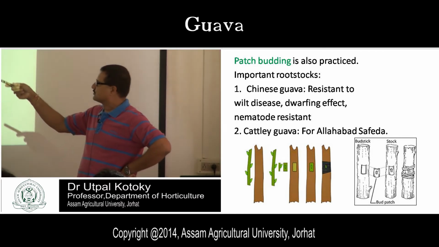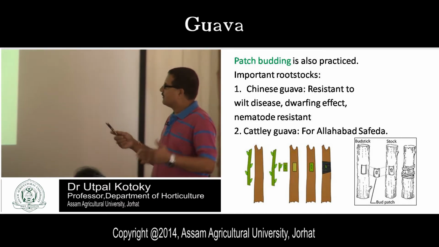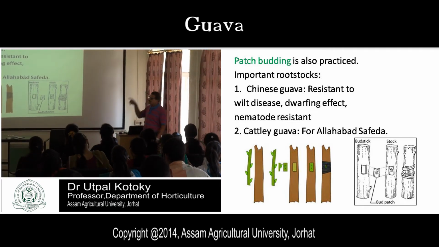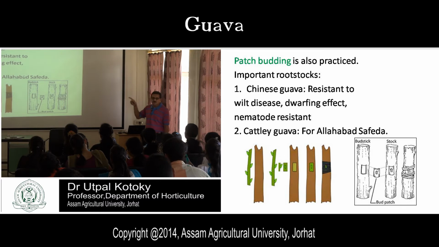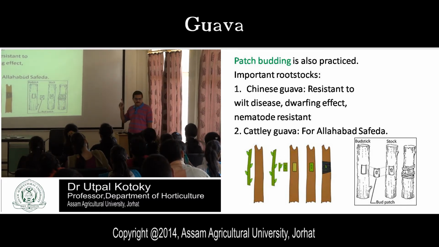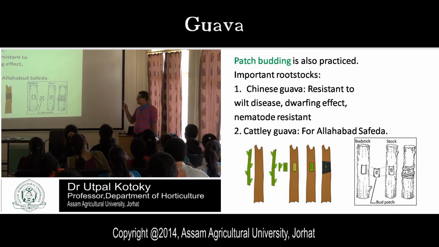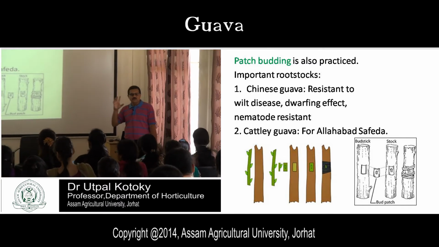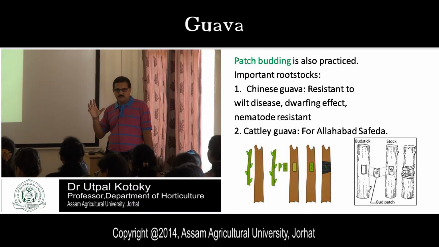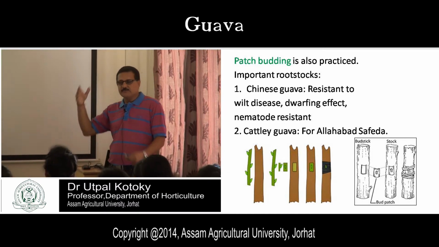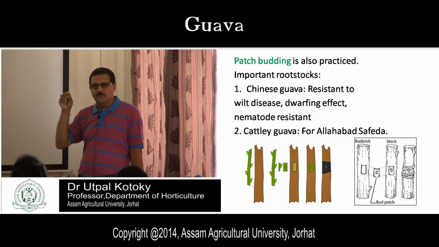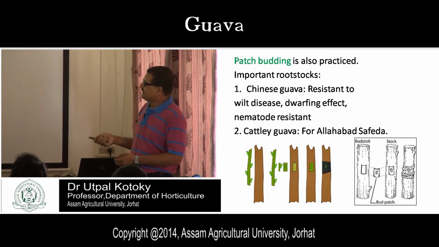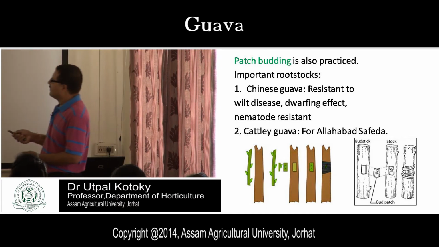And these are the rootstocks. Already I have told you these rootstocks, the Chinese guava. I have already told you to remember it, isn't it? Why? Because this is an important rootstock for patch budding in guava. Normally Chinese guava and Cattley guava, these two rootstocks are generally used for patch budding in guava. And the scion, of whatever variety you require, you should take and place it.